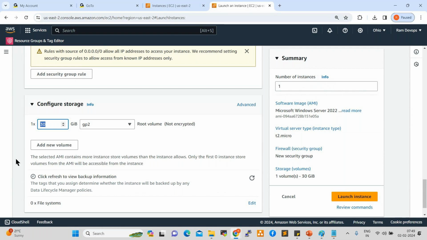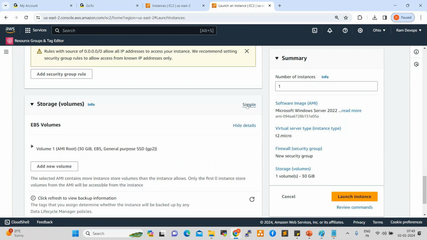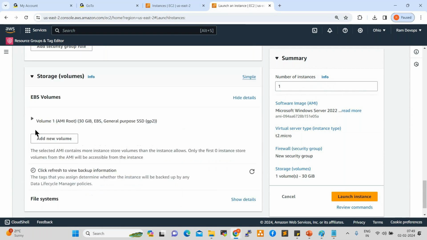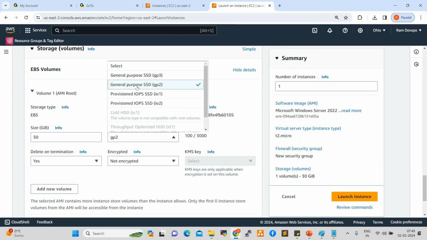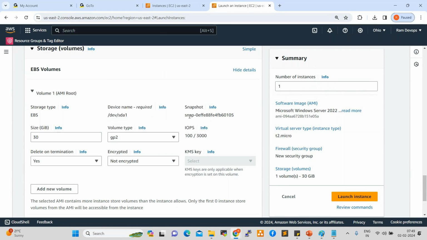Okay. If you go to advanced here, click on advanced, they show you something here. See here, 30 GB EBS volume and GP2, general purpose 2, SSD, solid state drive. And by default the snapshot is also selected. This is the device name, EBS volume, and IOPS. What is IOPS? We discussed already. Input output per second. The speed of the EBS volume, the drive volume speed.